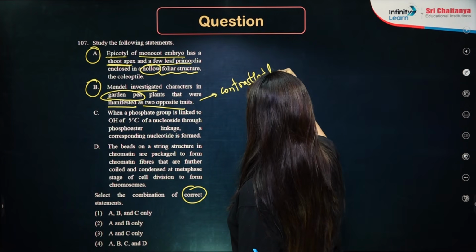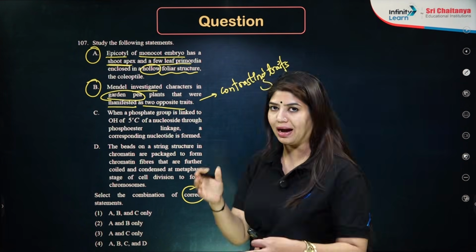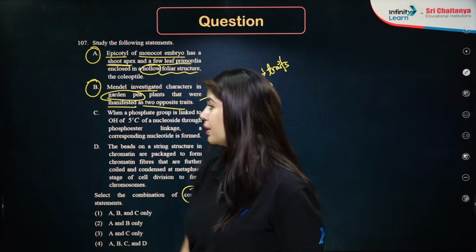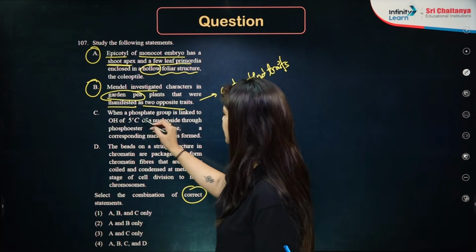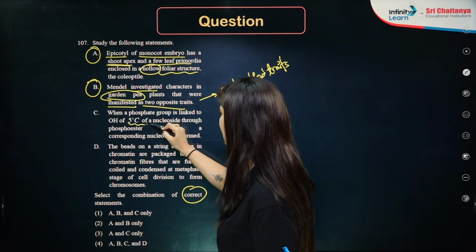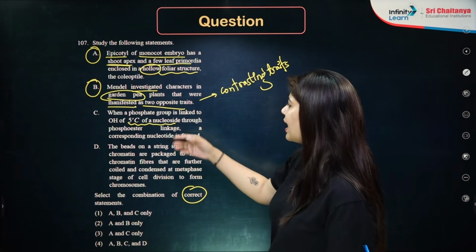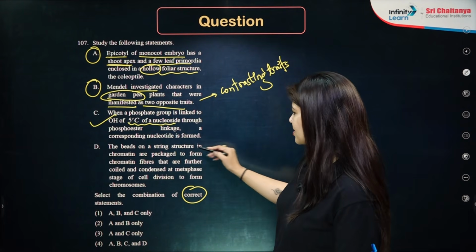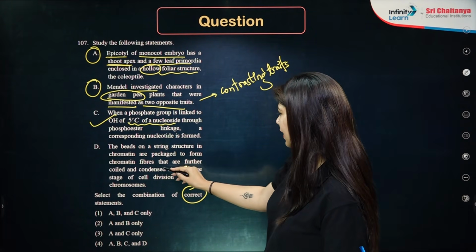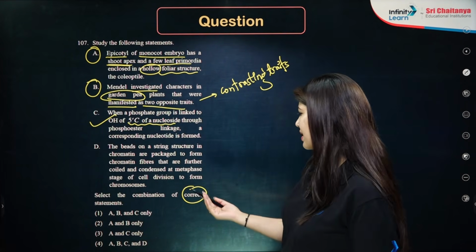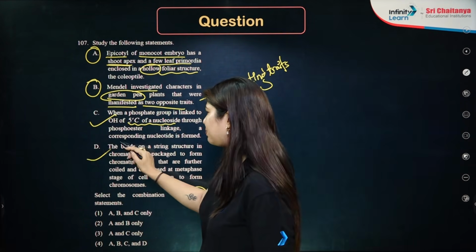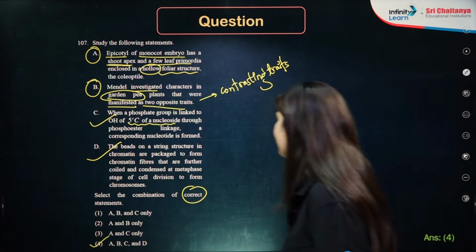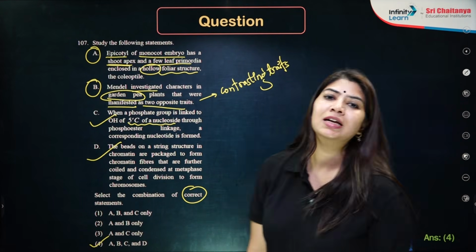All of them were having contrasting traits, which are my either-or characters, either tall or dwarf, nothing in between, either round or wrinkled, nothing in between. Okay, perfectly correct statement. Option C: when a phosphate group is linked to the OH of the 5 carbon of a nucleoside through phosphoester linkage, a corresponding nucleotide is formed. Perfectly correct statement. The beads on a string structure in chromatin are packaged to form chromatin fiber that is further coiled and condensed at metaphase stage of cell division to form chromosome. Again, perfectly correct statement. So all the 4 statements are correct. Hence, the answer has to be option number 4, which is A, B, C, D. All of them are perfectly correct statements.